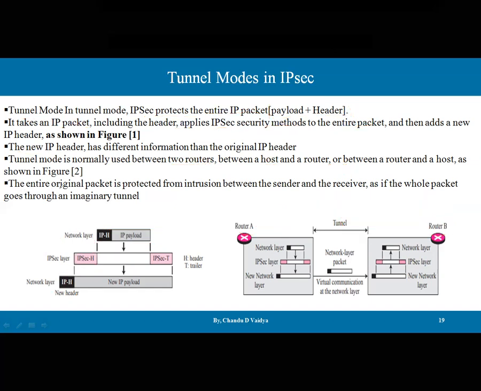Apart from this, the entire original packet is protected from intrusion because between the sender and receiver, the whole packet goes through an imaginary tunnel. So this is the imaginary tunnel it makes. I hope the definitions of both are clear to you.